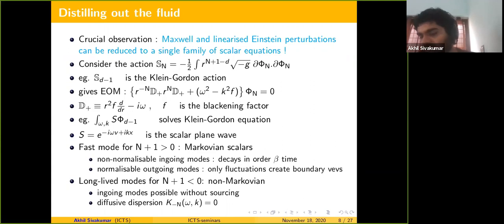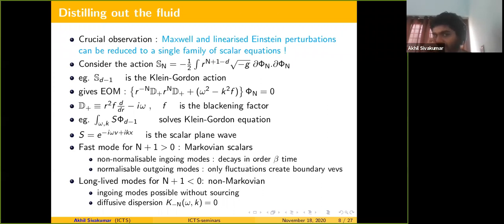As in, there are non-zero ingoing or dissipating modes in the CFT which are present in the absence of any source. A solution in the absence of any source corresponds to real long-lived fluctuations, or excitations, in the CFT, and we can derive the dispersion for such modes, which I denote as some k minus n omega k to the 0.